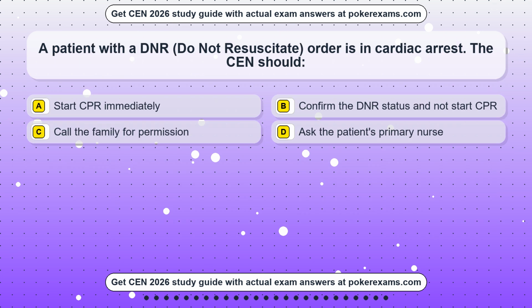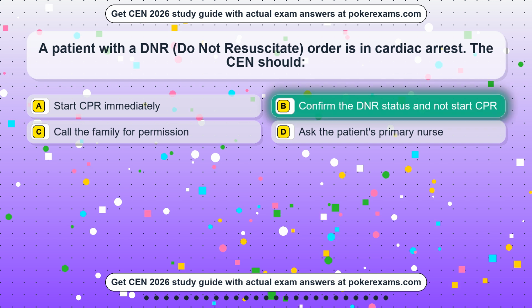Question 11. A patient with a DNR, do not resuscitate, order is in cardiac arrest. The CEN should: Option A, start CPR immediately. Option B, confirm the DNR status and not start CPR. Option C, call the family for permission. Option D, ask the patient's primary nurse. The correct answer is option B. Confirm the DNR status and not start CPR.